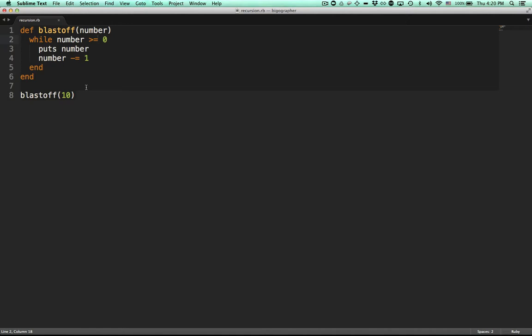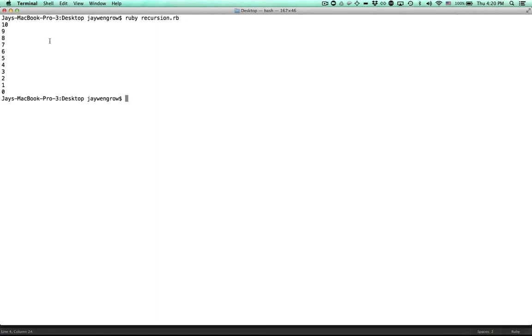Let's see how. I'm going to get rid of the loop, and instead, we're going to say puts number. So we're going to print out the number. So in this case, we'll print out 10. And then we'll say if number is greater than 0, then let's call the blastoff method. So here is our blastoff method calling the blastoff method on whatever number is minus 1. Let's run this, and we'll see that we get the same exact result of counting 10 down to 0.